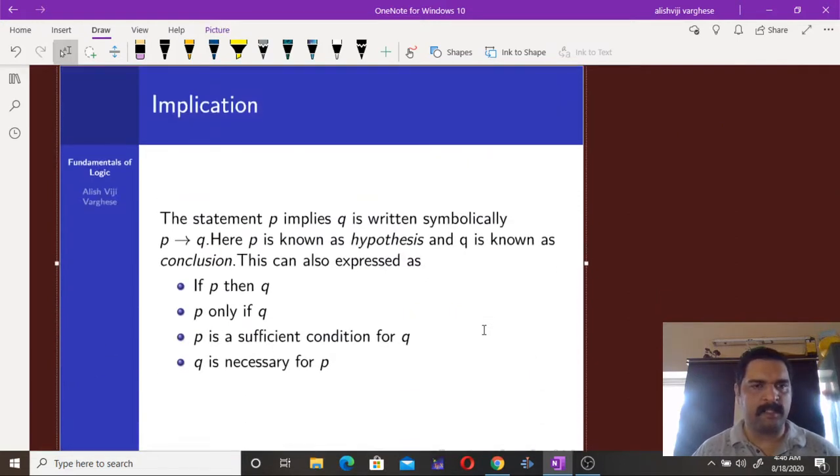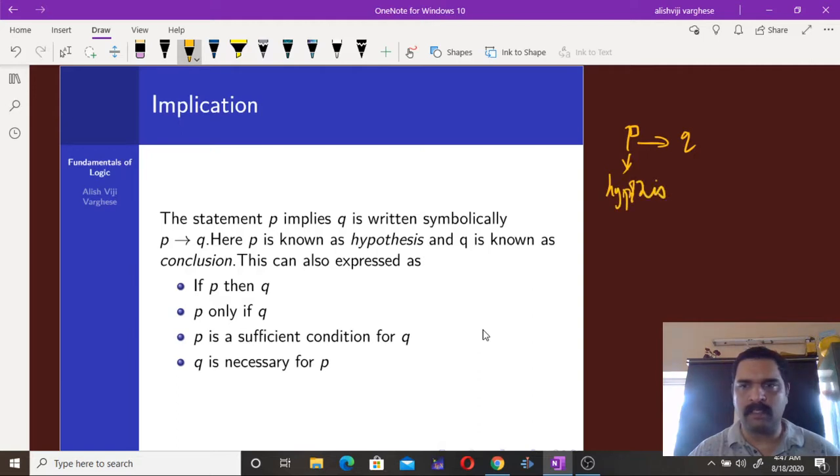Then another connective is implication. Implication is P implies Q. Here P is known as the hypothesis and Q is known as the conclusion.